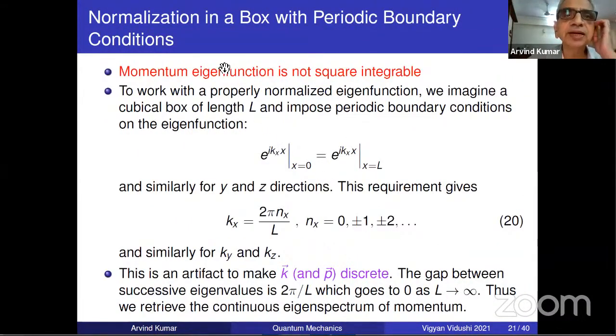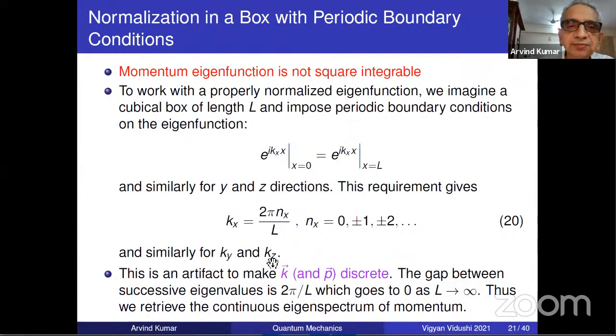So I already said momentum eigenfunction. If you are too worried about it, then there are ways to satisfy people who just don't want to accept that. There is a thing called normalization in a box with periodic boundary condition. These are all tricks of the physics trade, that you somehow want to go ahead and progress in your main subject and not get bogged down by some mathematical difficulties.